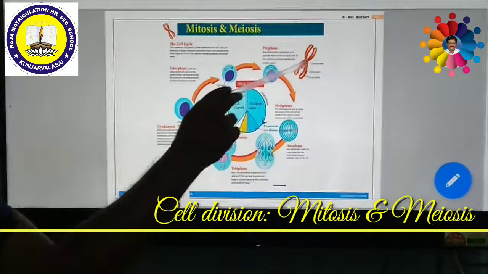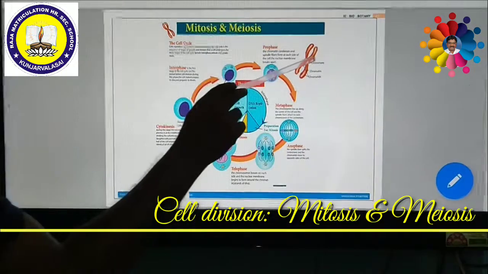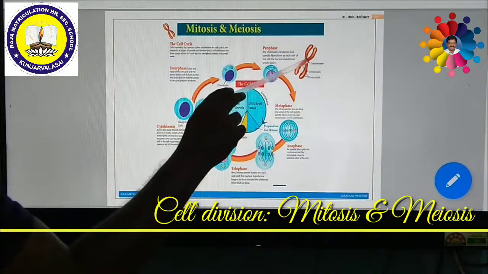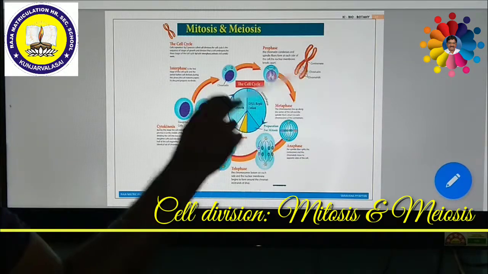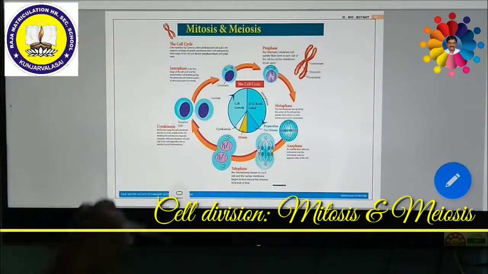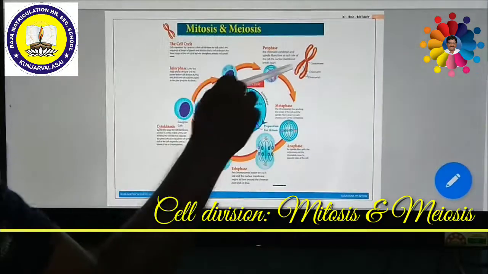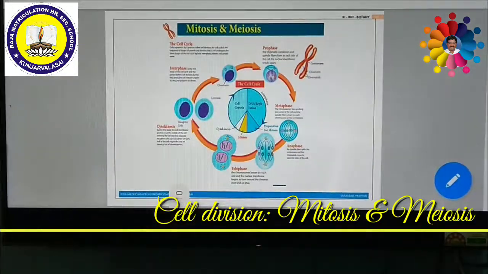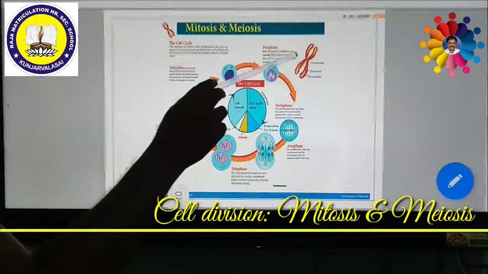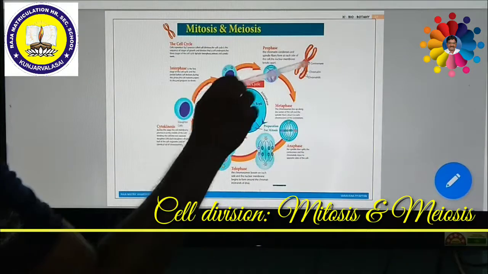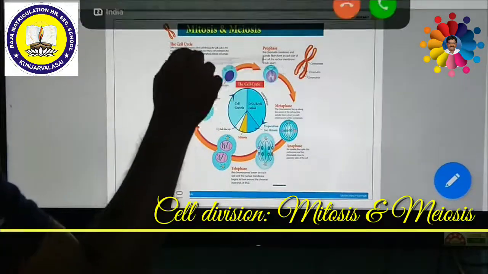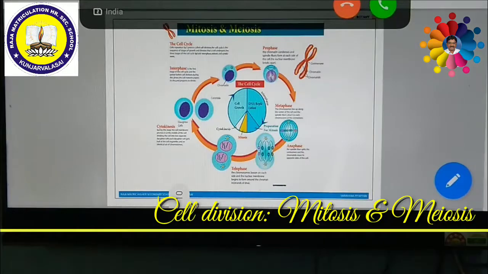Here, this is a chromosome. These thread-like materials become chromosomes. Chromosomes have the centromere at the middle, which forms a constriction. Here there are four thread-like structures. These thread-like structures are called chromatids. There are four chromatids. All of these take place during the prophase stage. Homologous chromosomes mean they remain the same in all characteristic features and come to the center.